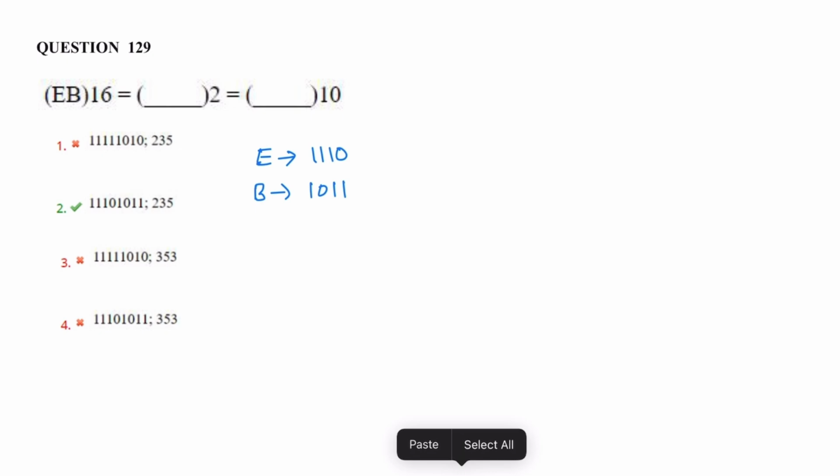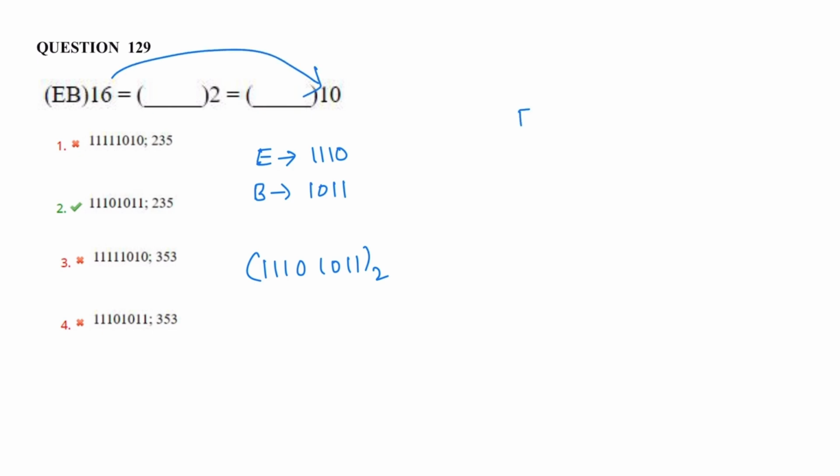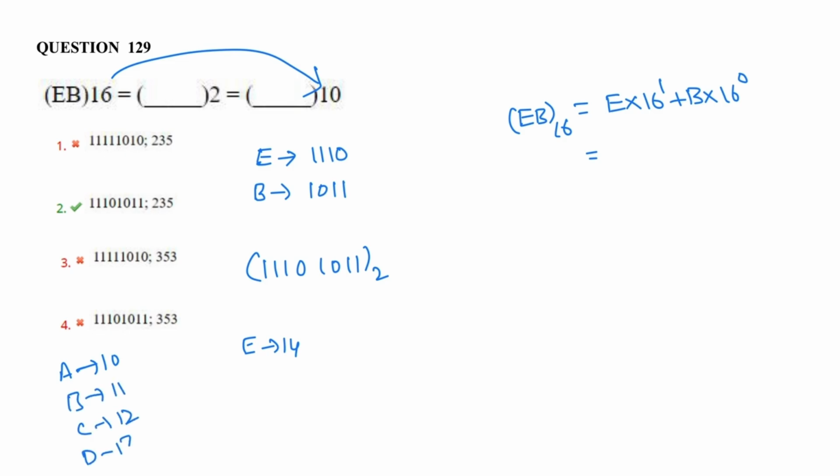Now hexadecimal to binary, EB is 1110 1011. So 11101011 is base 2. To convert from hexadecimal to decimal, EB base 16 is E into 16 power 1, B into 16 power 0. So the value of E is 14, as A is 10, B 11, C 12, D 13, E 14 and F is 15.